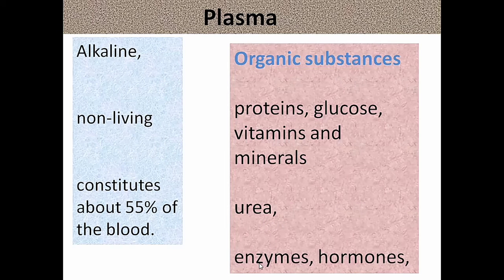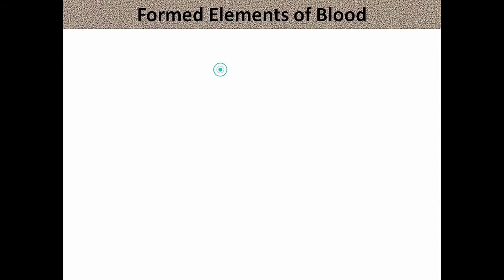Blood also has enzymes, hormones. They control the activities of our body. Hormones, enzymes, urea, minerals, vitamins, glucose, proteins, they are the organic substances found in plasma. What is plasma? It is the liquid part of our blood. The formed elements of blood are blood cells.